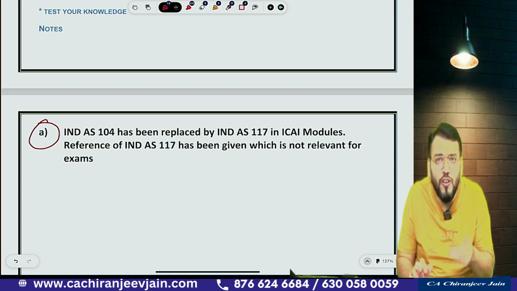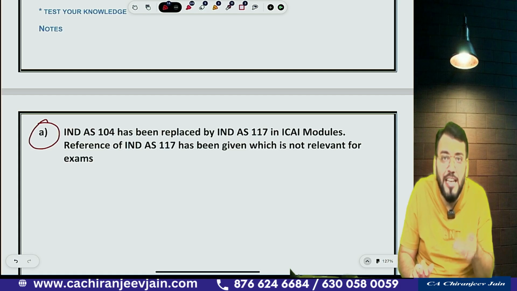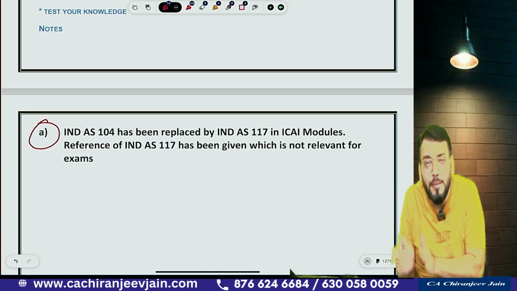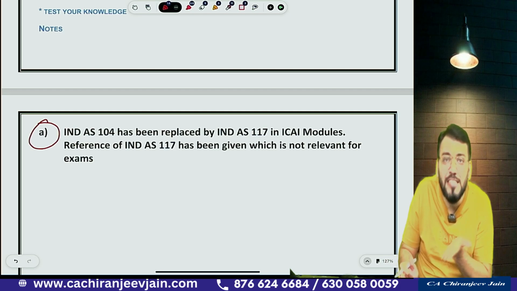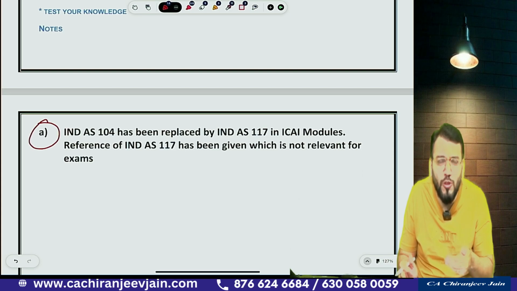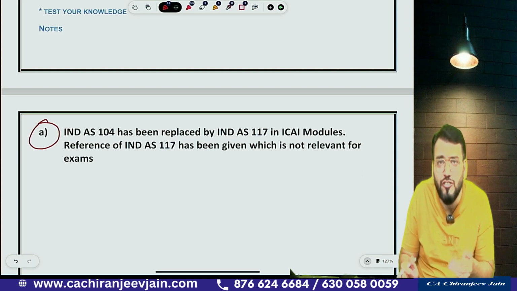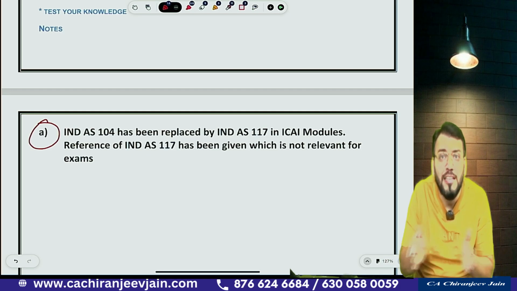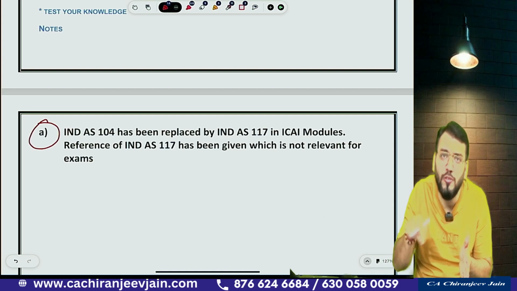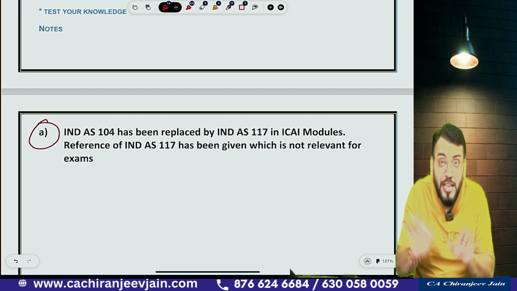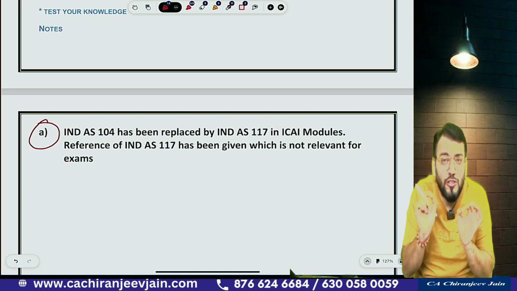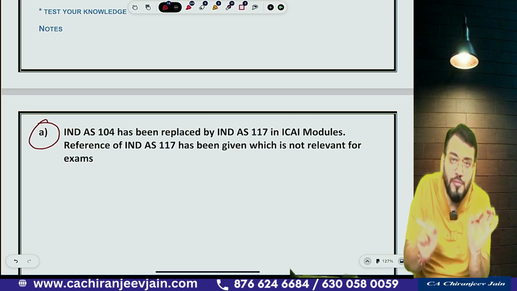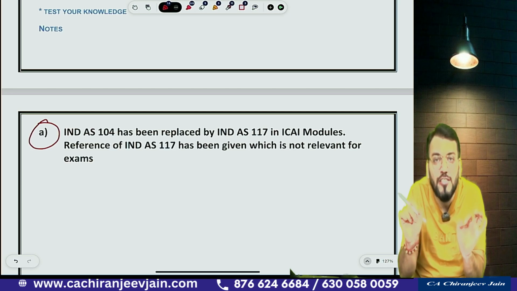But can I say, because of changes, Ind AS 104 was deleted and Ind AS 117 came. So wherever Ind AS 104 was used, that has been replaced by Ind AS 117. So mostly in case of definition or in case of scope, there was some scope that has been given related to insurance contracts that we used to write as Ind AS 104. Now just change it to Ind AS 117. So it is not a major amendment. You only have to remember that Ind AS 104 now has been replaced by Ind AS 117.